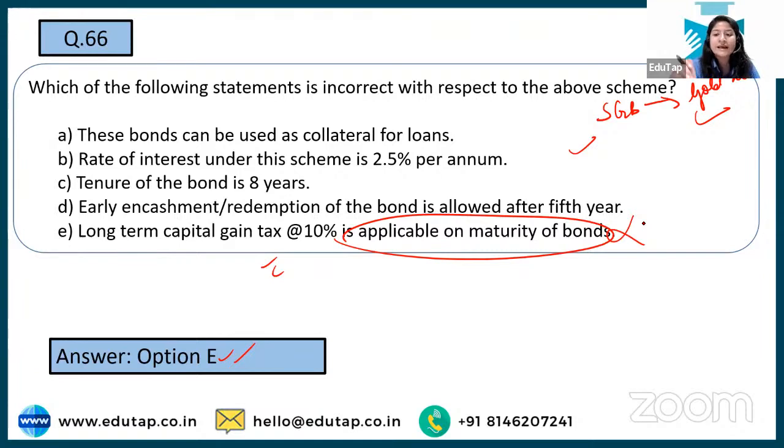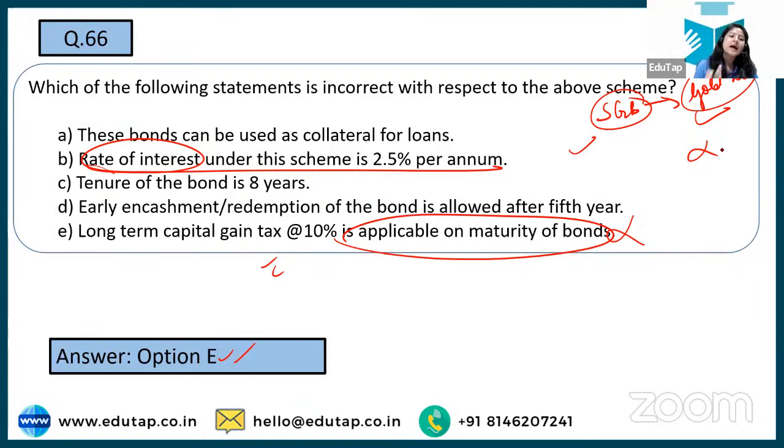In the case of SGB, that is the sovereign gold bond, you get a rate of interest, but in the case of gold monetization, you do not get that interest. This is the major difference, because interest is something most people can get confused about, right? That is why option number E is the wrong answer.